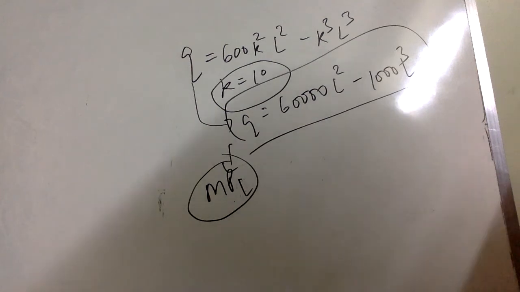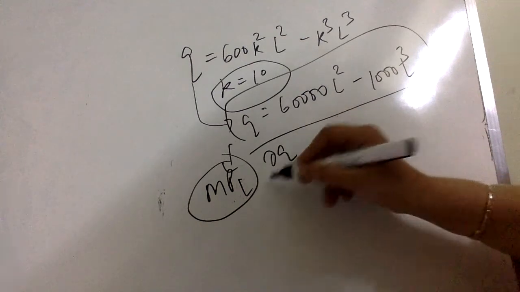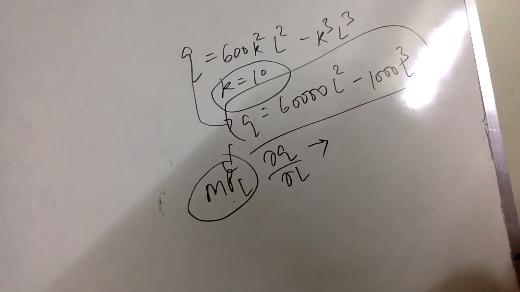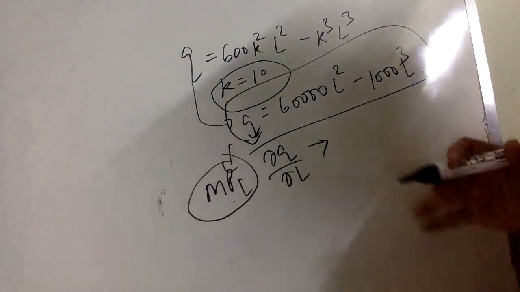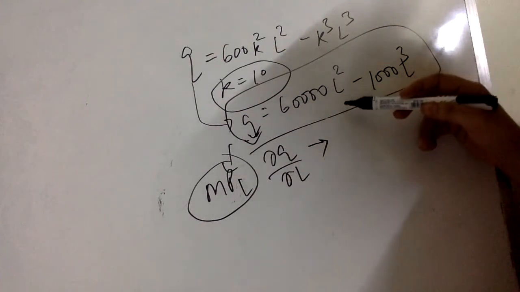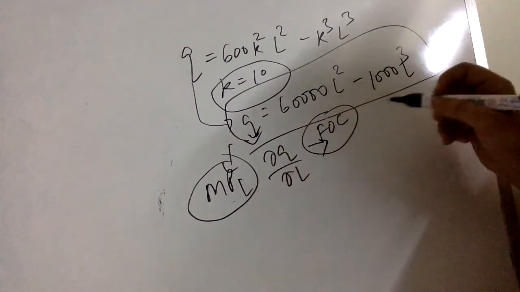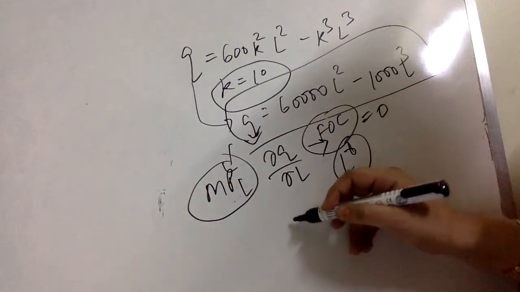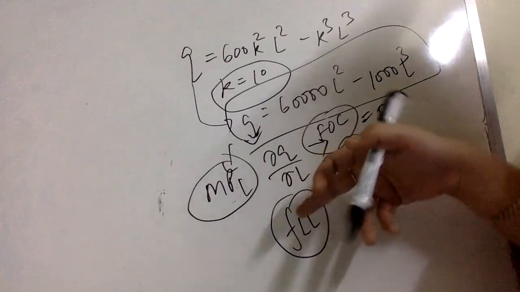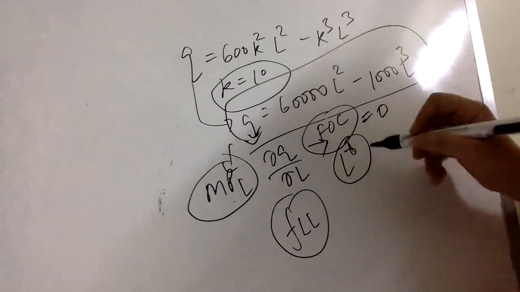If you compute the marginal product of labor, the first order derivative, this becomes dQ by dL. To optimize output, given this production function, if I want to choose my optimum level of L, for that we compute the first order derivative, the marginal product of labor, and put it equal to 0, and we'll get an optimum L star. Then check what FLL is, which is the second order derivative of the output with respect to labor. So just compute this value L star.